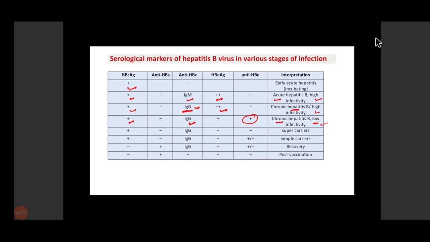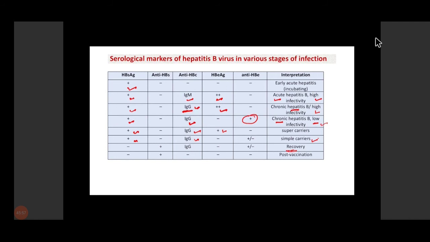Similarly, in the super carriers, HBs antigen will be there. Then IgG antibodies to HBc will be there, along with HBe antigen, because they are super carriers and the virus is actively replicating. In the simple carriers, HBs antigen will be there, and anti-HBc IgG will be there because it is a chronic state, a carrier state. HBe antigen will not be there, and the presence of antibodies against HBe antigen can be there or may not be there. So this is a simple carrier.